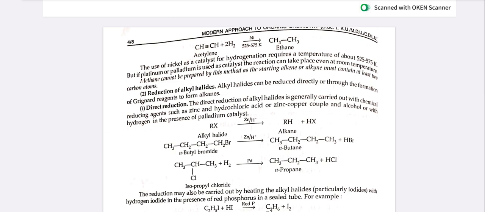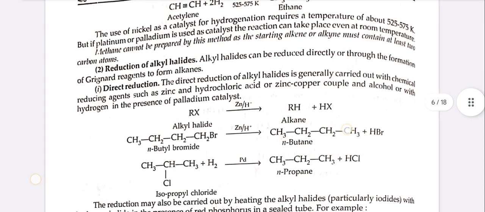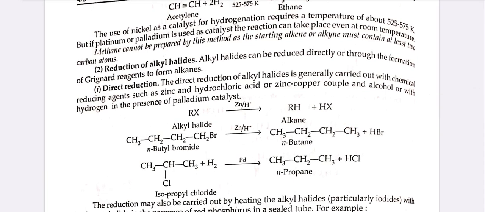The use of nickel as a catalyst for hydrogenation requires a temperature of about 525 to 575 Kelvin. But if platinum or palladium is used as catalyst, the reaction can take place even at room temperature. Methane cannot be prepared by this method, as the starting alkene or alkyne must contain at least two carbon atoms.